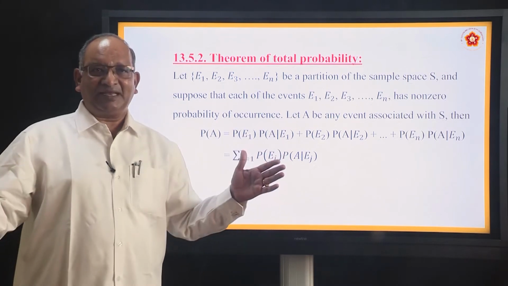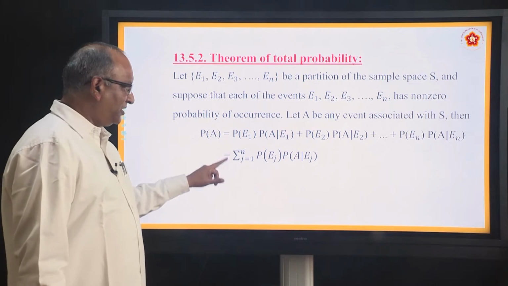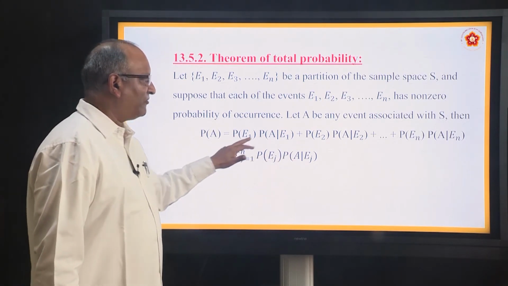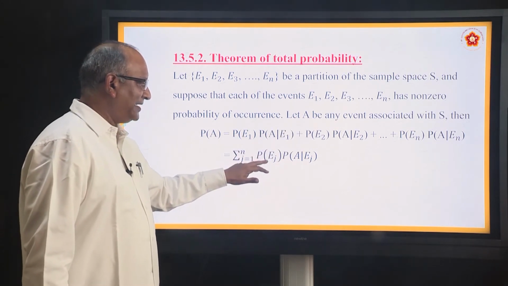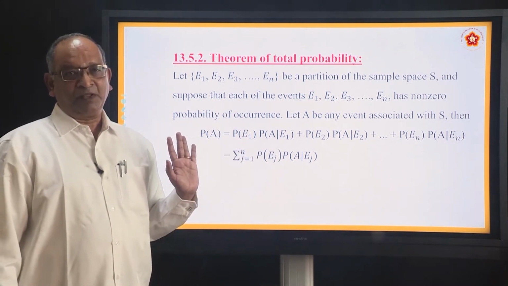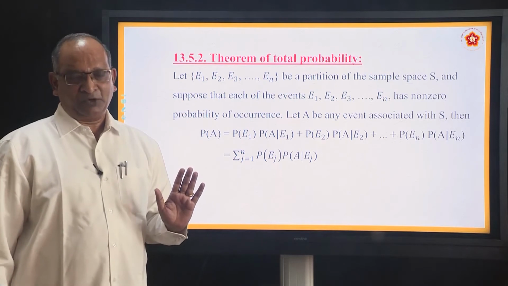When so many things are there, mathematically what do we say? Summation. Summation of any one of them, you can take this, J can take values from 1 to N, P(Ej) into P(A given Ej). This is the formula. Without this, we will not be able to understand Bayes' theorem. Okay?